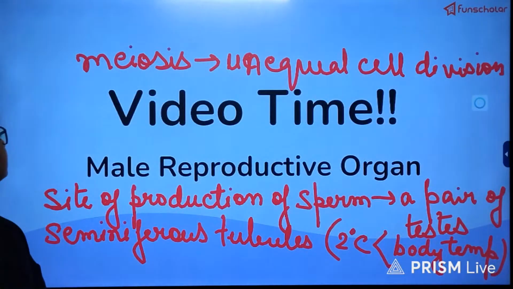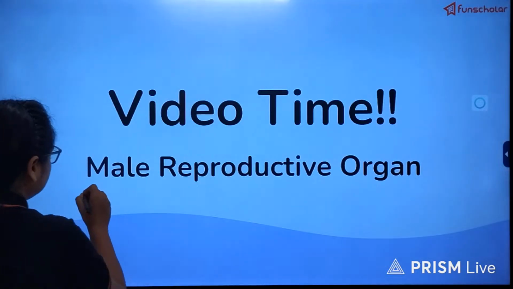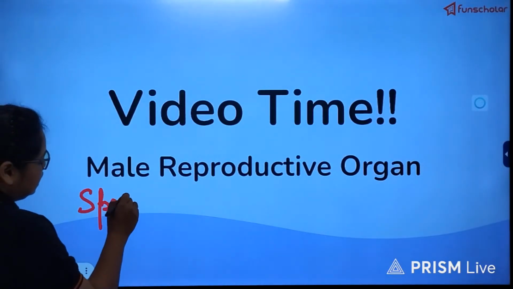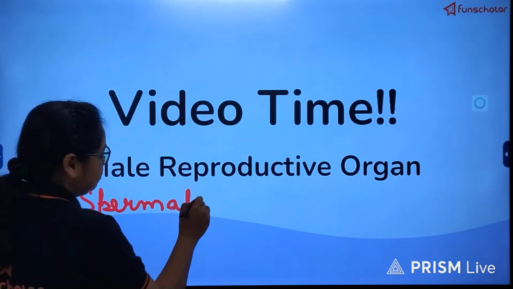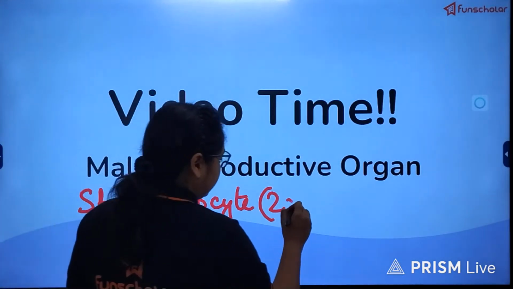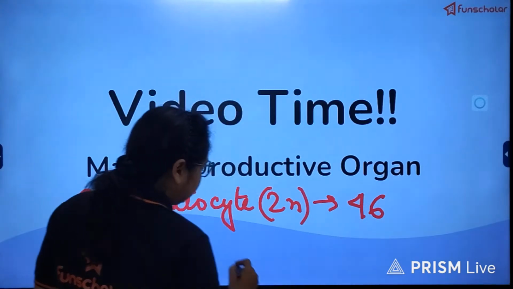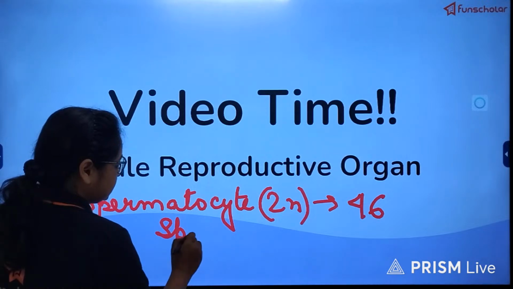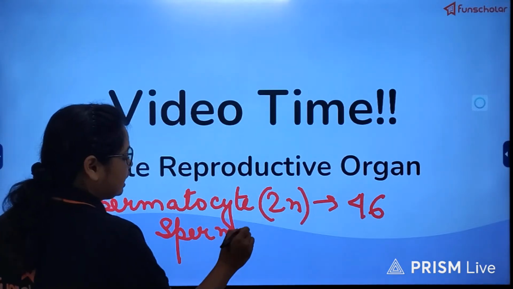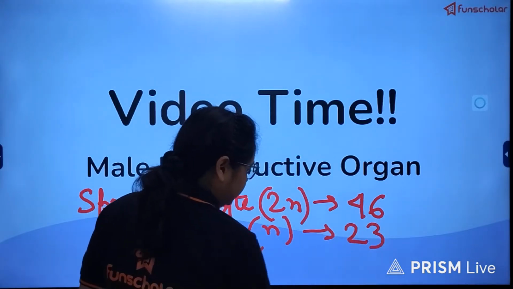So in the spermatocyte, which is diploid, the number of chromosomes is 46, but the sperm, which is the male germ cell or male gamete, is haploid; here it is 23.